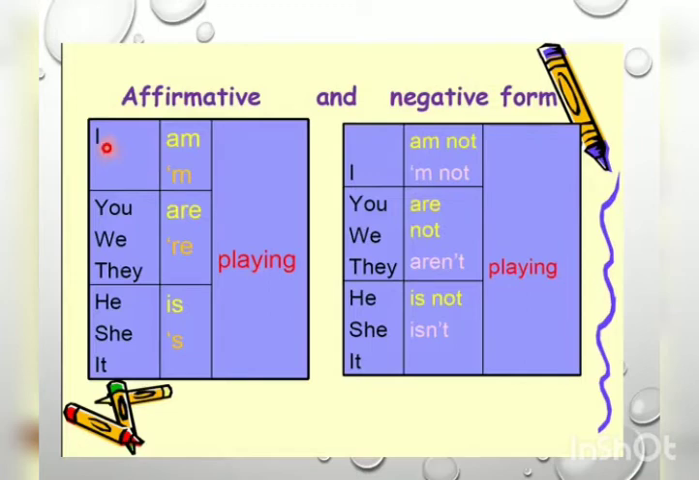You can take write: I am writing, you are writing, he is writing. You can take here: I am not writing, you are not writing. So it becomes negative.